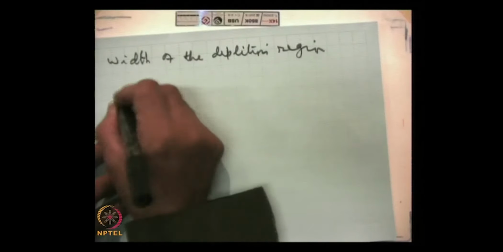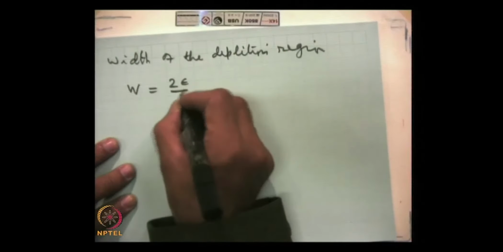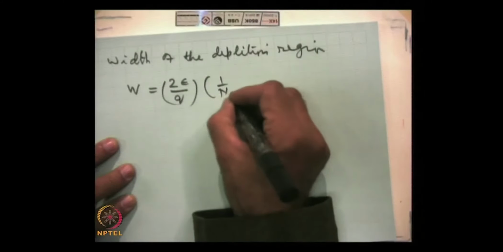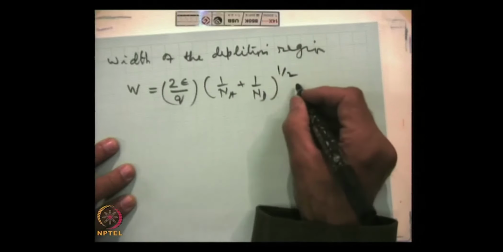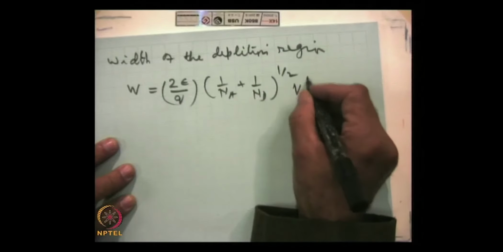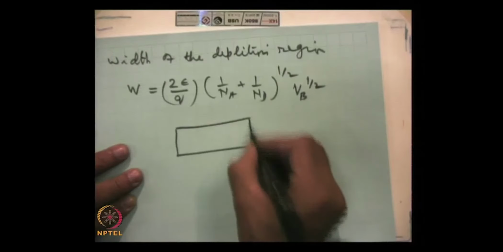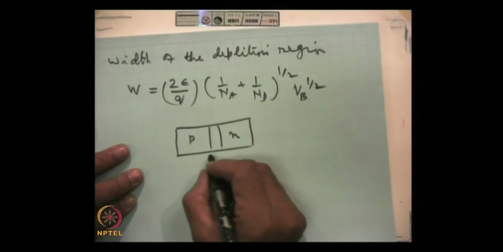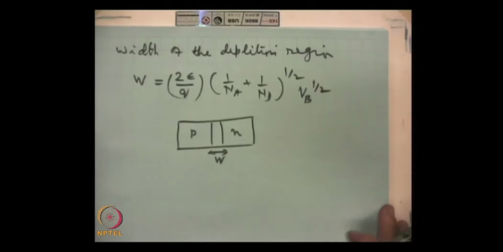This is given by W equal to 2 epsilon over q times (1 by N_A plus 1 by N_D) times the built-in voltage, all to the power half. This is the P material, this is the N material, and this is the depletion width W, which is given by this expression, and it obviously depends on